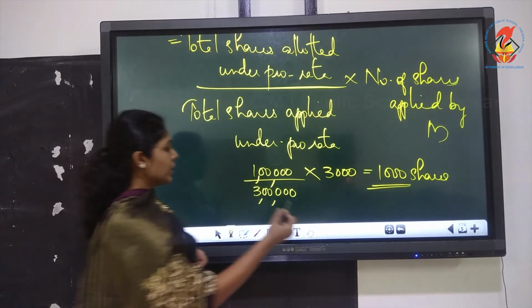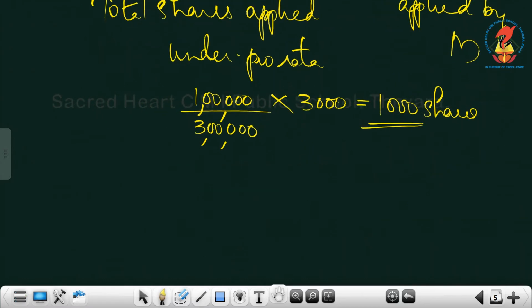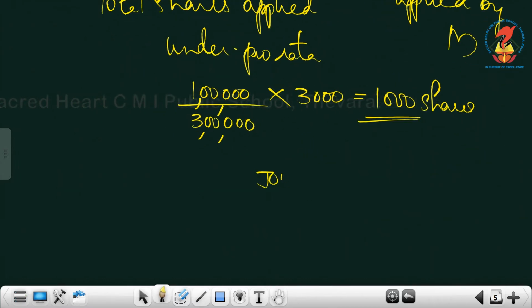Okay. Yes, so 1000 is the number of shares allotted. So the working note is over. Now we can start the journal.